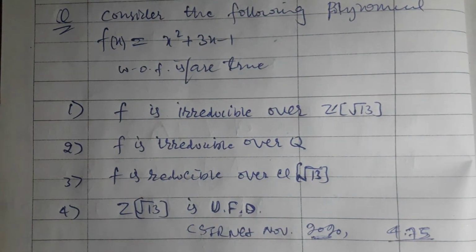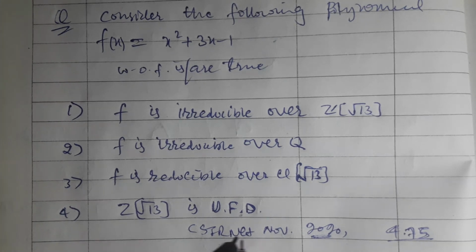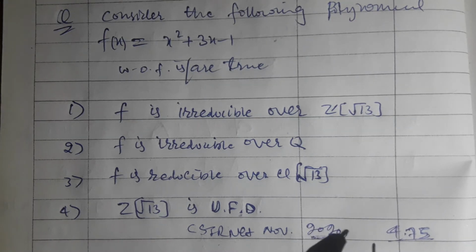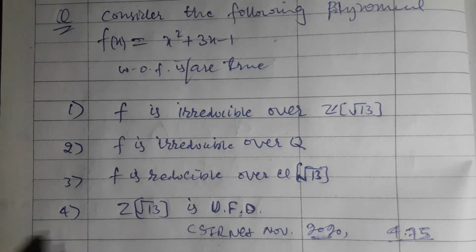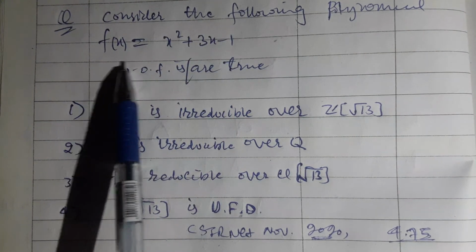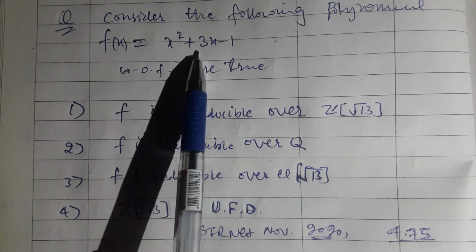Today, let us discuss the problem asked in CSIR NET November 2017, weightage 4.175. It is a C part problem where more than one option can be true. Now let us go to the problem. What does this problem say? Consider the following polynomial f of x, which is just a quadratic polynomial.